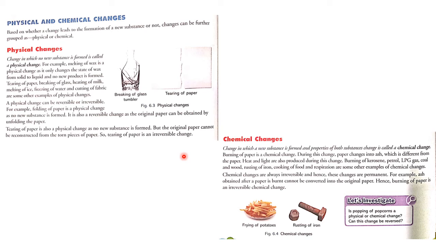Why is it an irreversible change? Because when we tear a paper, it cannot be brought back, it cannot be joined as before. So tearing of paper is an irreversible change.